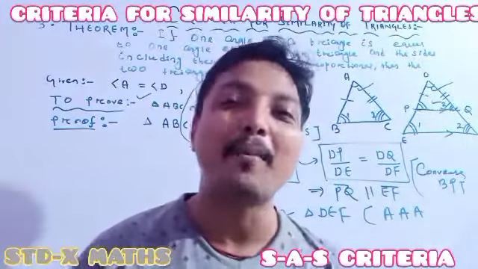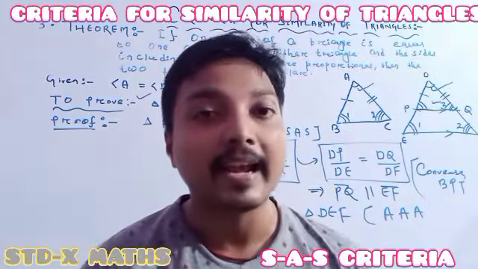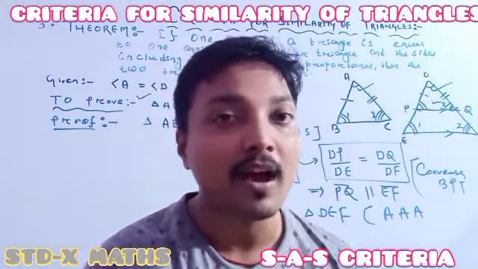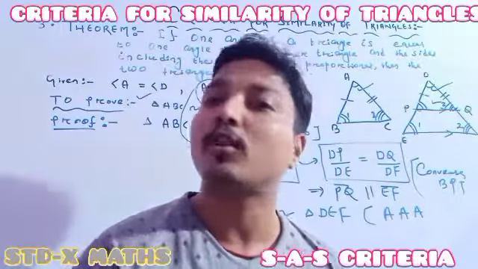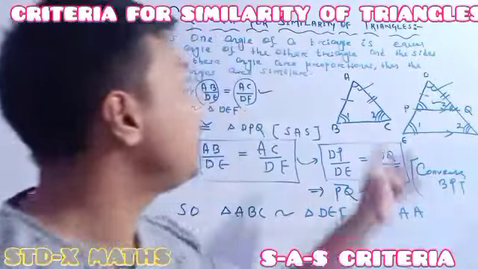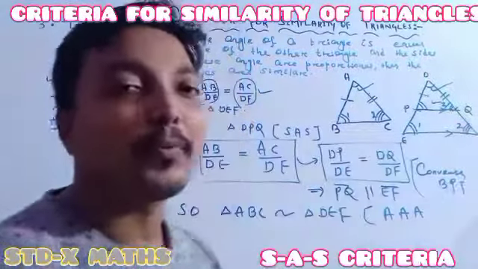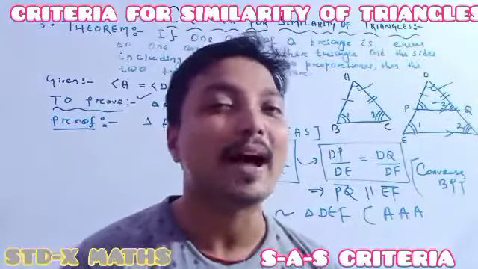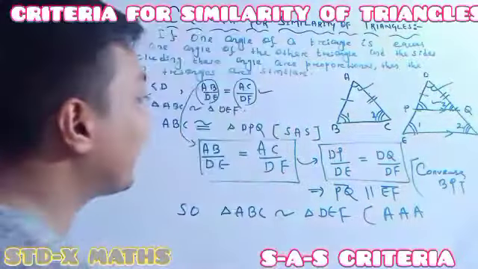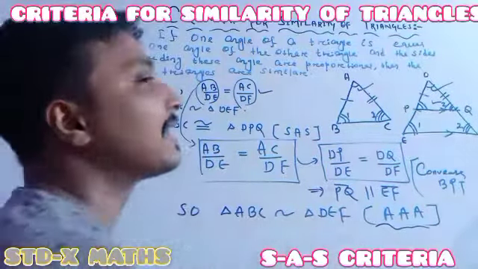According to our first theorem, it was already said that whenever three angles of a triangle are the same as the corresponding three angles of another triangle, then both the triangles are similar. Here I have already shown that the three angles are the same as the three angles. So we can say that both the triangles are similar, and regarding this theorem 1 it was proved. So one can write directly, according to the similarity criteria, both the triangles are similar.